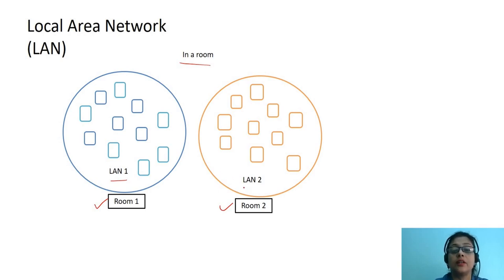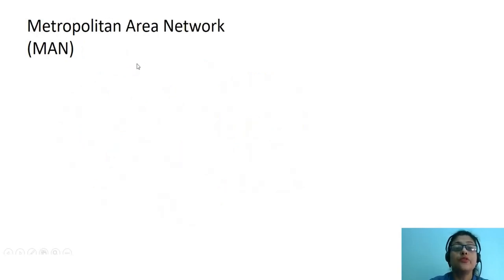Similarly, we can have another LAN 2 in another room, or we can have LANs within buildings or in a college campus. So we can understand that the geographical area of local area network is larger than that of a PAN. Next, we come to metropolitan area network. Metropolitan area network spans within a city. So its geographical area is higher than that of LAN and PAN.